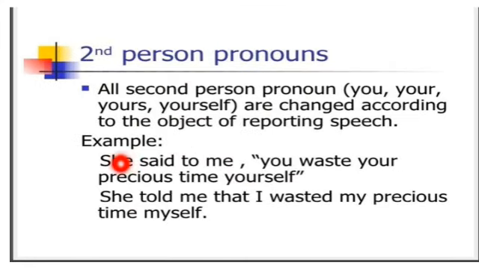Okay, she said to me, you waste your precious time yourself. She told me that I wasted my precious time. Now who is she talking to? Me. So here I comes in place of me. So this changes not according to the subject of the reporting speech but the object of the reporting speech, that is me, because she is talking to me. So this me changes into I.